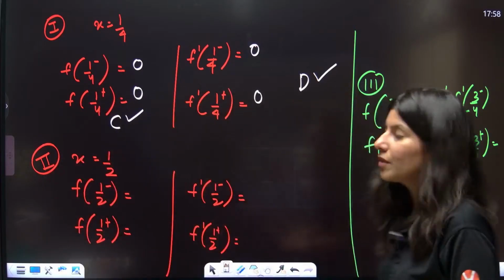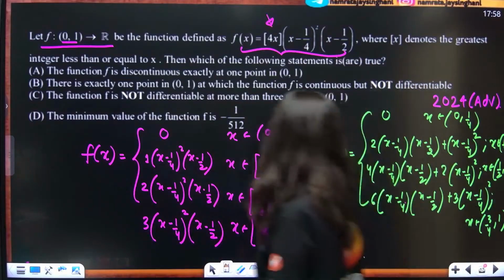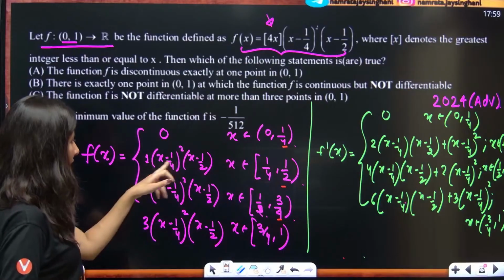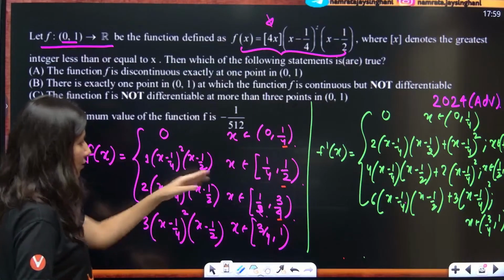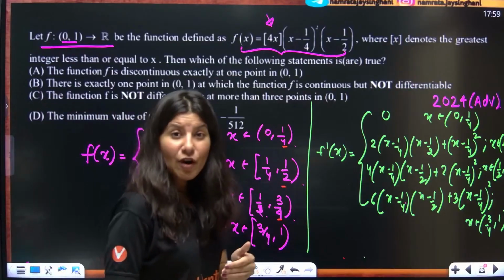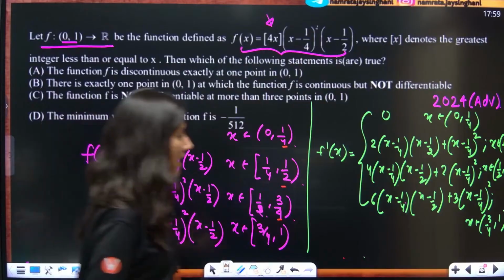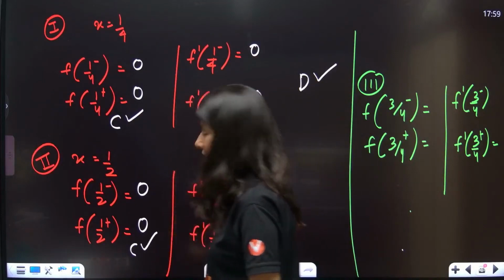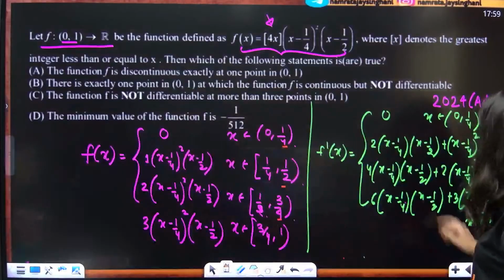Now we need to talk about what is happening at x equals to half. Okay, so if you put x equals to half over here, again you're going to get 0. If you put half over here, so this is f of half minus, you will get 0. F of half plus, again at x equals to half, your function is continuous. So continuity tick.